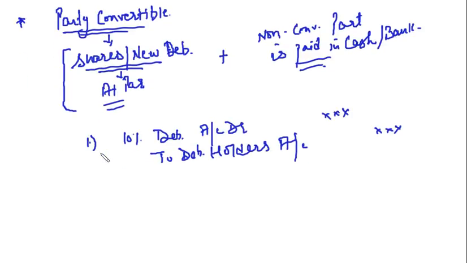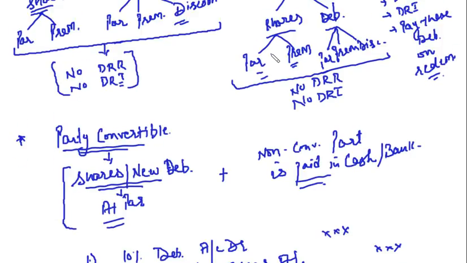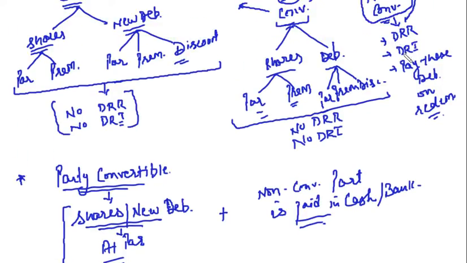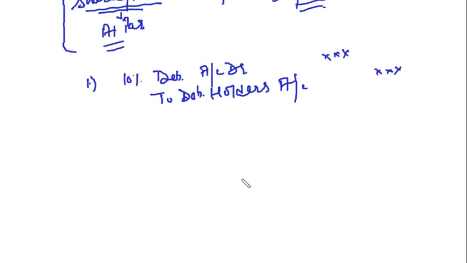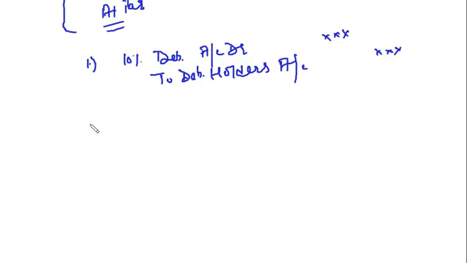Now I told you for the non-convertible part you have to create DRR and DRI. So first you will pass these entries. For DRR you will say surplus account debit to DRR account.